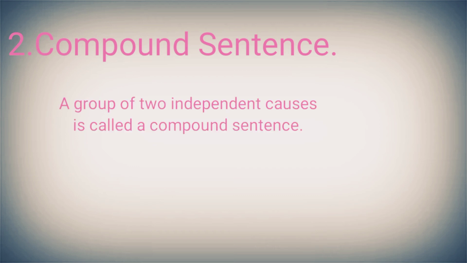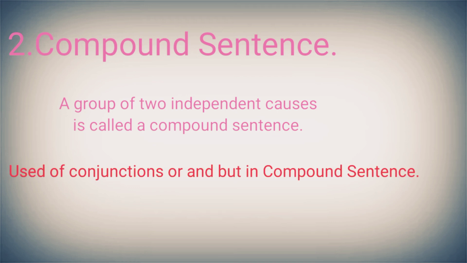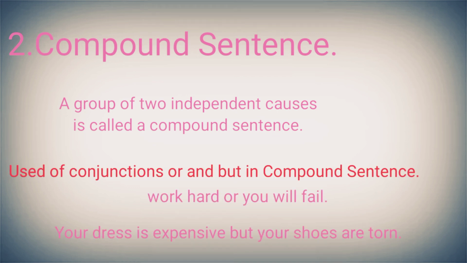A group of two independent clauses is called a compound sentence. A compound sentence is very easy to identify because in a compound sentence two independent clauses are connected with the help of a conjunction, or, and, but, to form one compound sentence. In a compound sentence it is easy to find the conjunctions or, and, but, and they represent a compound sentence because of the use of conjunctions.